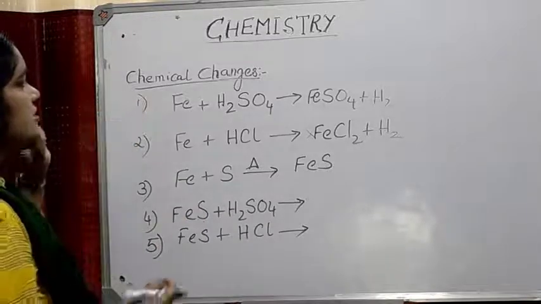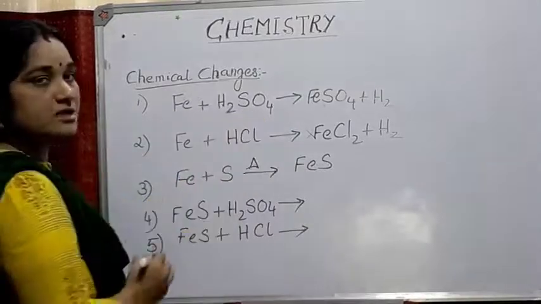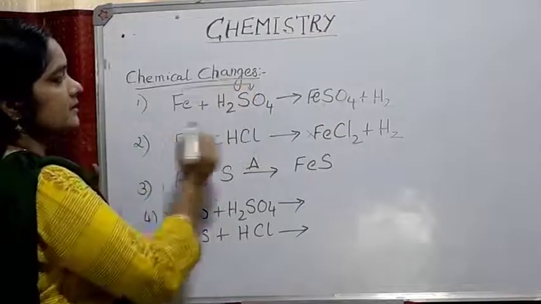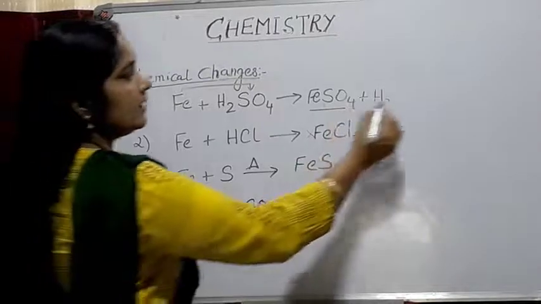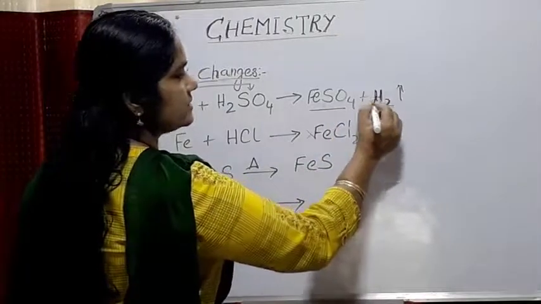So in chemical changes, when iron is taken and dilute sulfuric acid is added to it, the hydrogen will be displaced by iron and you will get a salt, iron sulfate, FeSO4, and at the same time a highly combustible gas, hydrogen gas, is released.